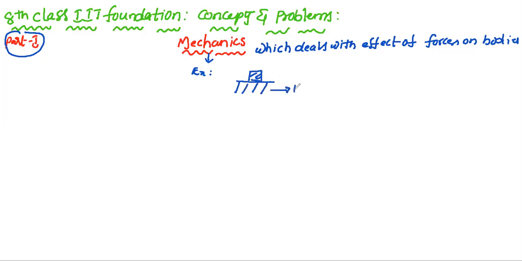Here, in that block we have some forces. This is the external force, this is the frictional force, this is the normal force, and this is due to gravitational force, mg. How these forces are affecting the body and what result we get, all that we study with the help of mechanics.